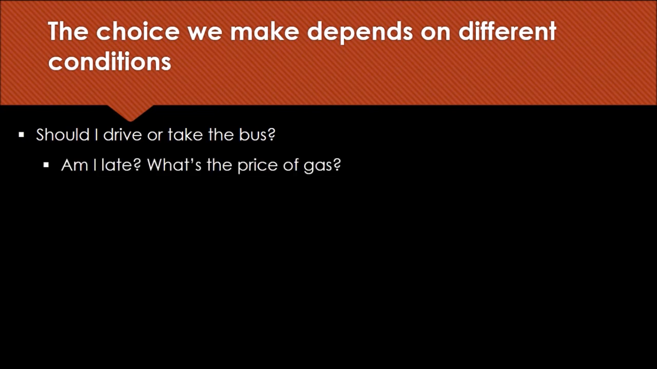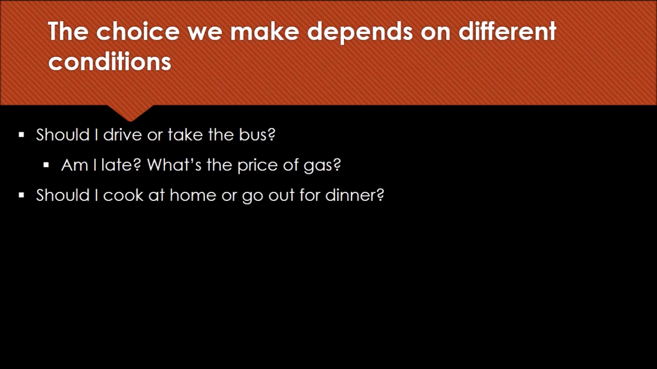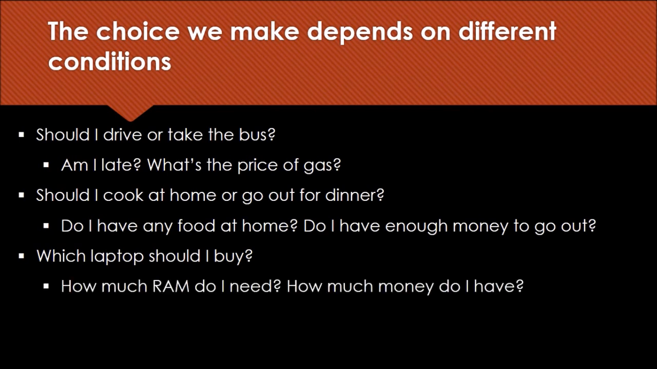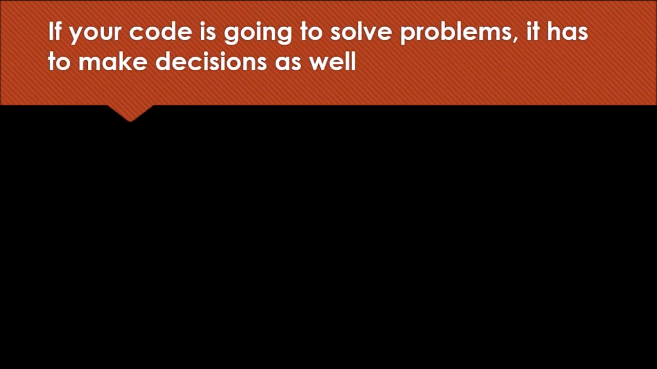Which laptop should I buy? Also, the choices that we make depend on different conditions. Should I drive or take the bus? Again it depends on am I late or what's the price of gas. Should I cook at home or go out for dinner? Again it depends on do I have any food at home or do I have enough money to go out. Similarly, the amount of RAM or the money I have suggests which laptop I should buy. So if your code is going to solve problems, it has to make decisions as well.